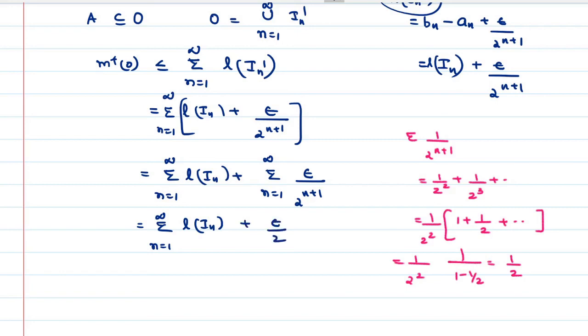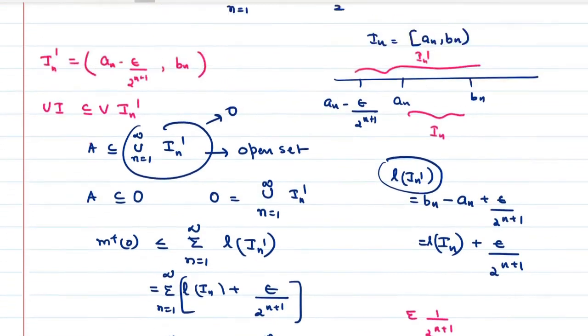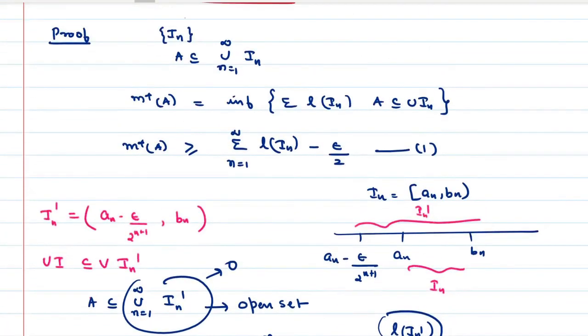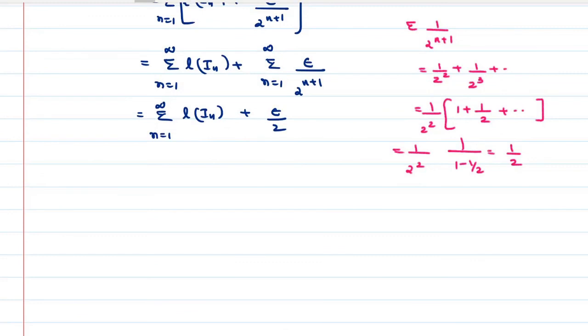But from equation 1, we have written sigma L of IN is less than or equal to m star A plus epsilon by 2. So we substitute that here, which is less than or equal to m star A plus epsilon by 2 plus epsilon by 2, right?